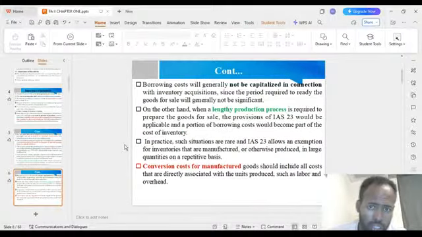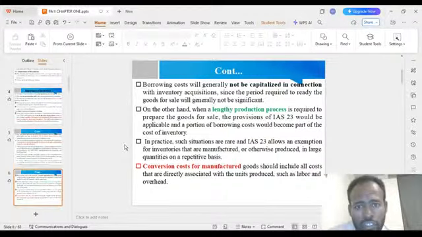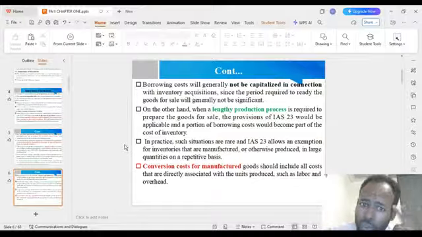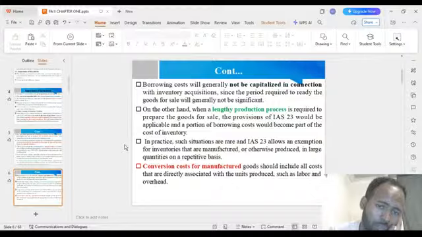Borrowing costs will generally not be capitalized in connection with inventory acquisitions, since the time required to ready the goods for sale will generally not be significant. So the borrowing cost will generally not be capitalized.